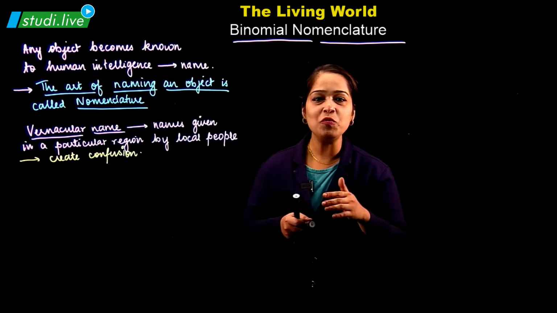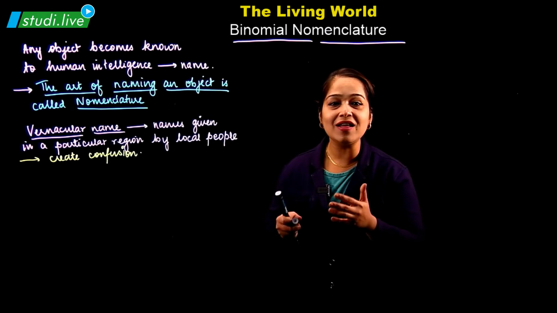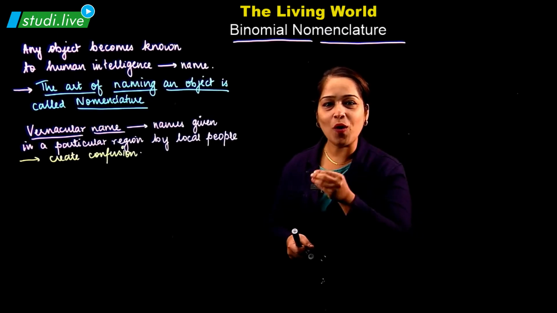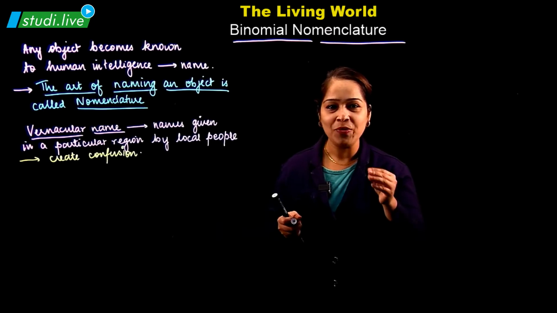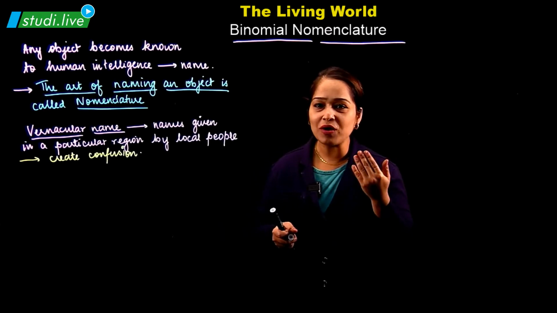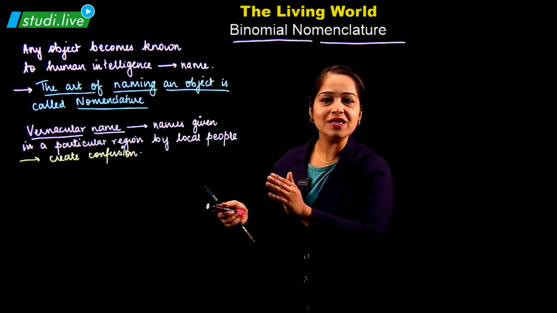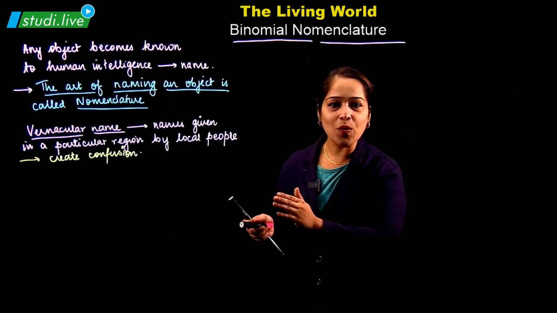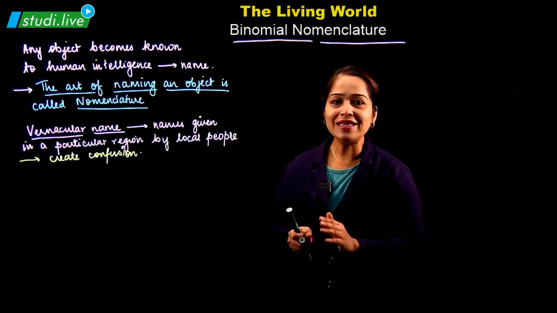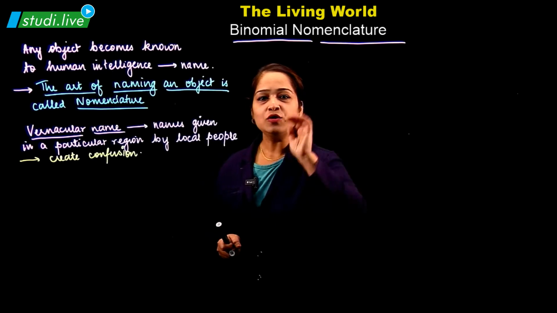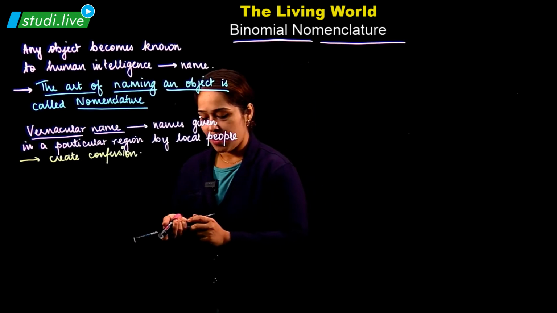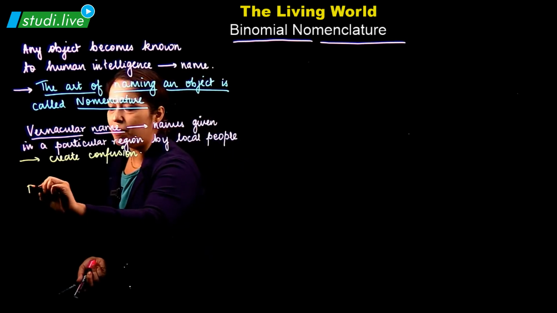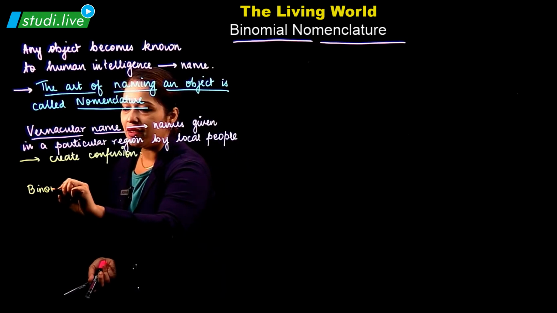Whereas in South India, it is called kandamul, genasu. So what does this create? A big problem of confusion regarding what we have to communicate. So obviously this vernacular name was never successful. So we are moving to the concept of binomial nomenclature.